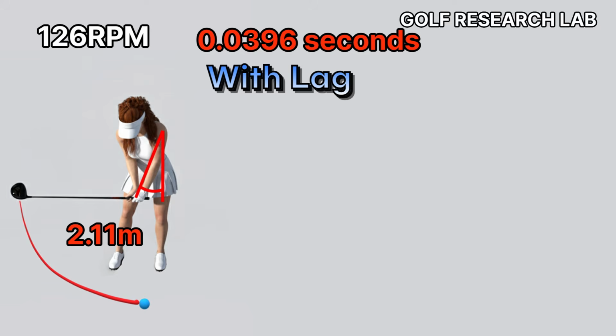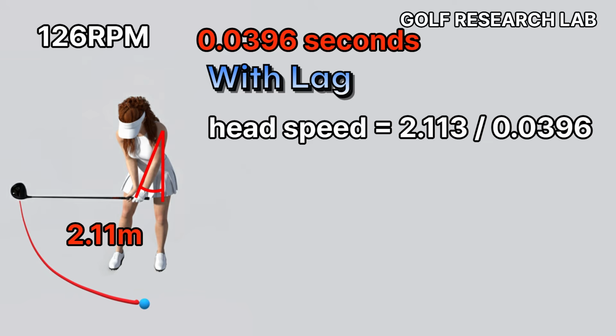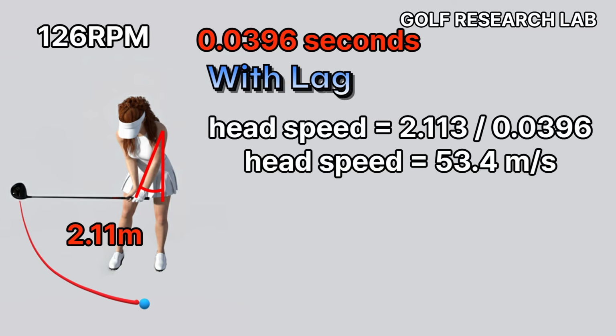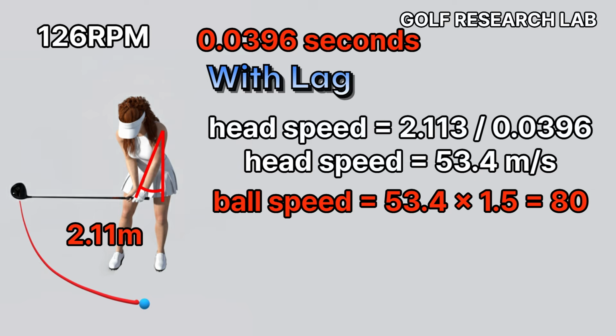Case 1 with lag. The club head rotates additionally beyond the hand rotation. The head travels 2.113 meters in 0.0396 seconds. This results in a head speed of 53.4 meters per second. And with a smash factor of 1.5, the ball speed becomes 80 meters per second, producing a carry distance of about 280 meters.